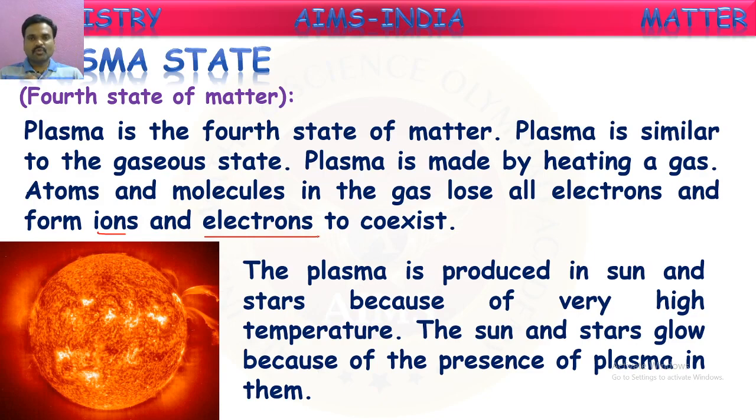Because of this large amount of heat, the other gas molecules present there lose their electrons, forming ions and electrons that coexist. That coexistence we call plasma. So these stars and the sun are globes of plasma. The sun and the stars glow because of the presence of this plasma in them. Yes, we say the sun and stars are brightly glowing. This is because of the existence of plasma in them at a very high temperature.